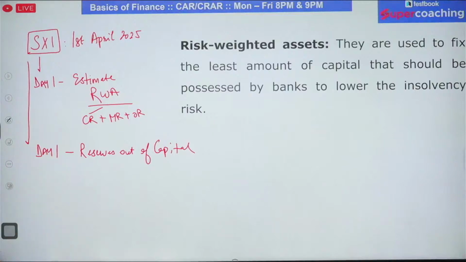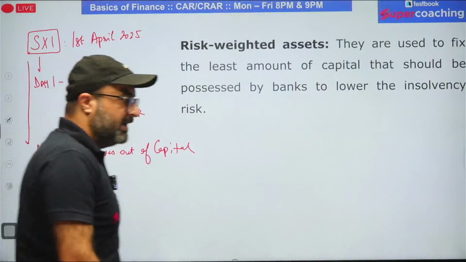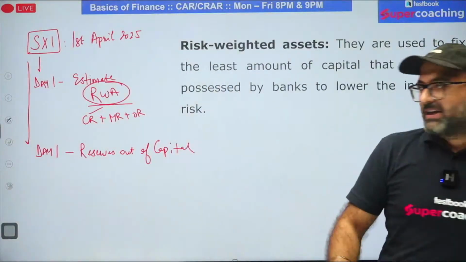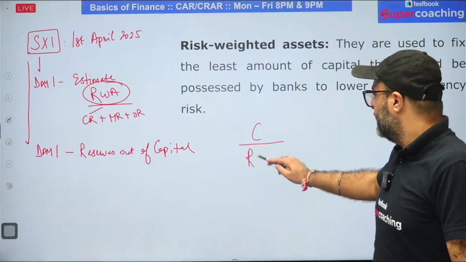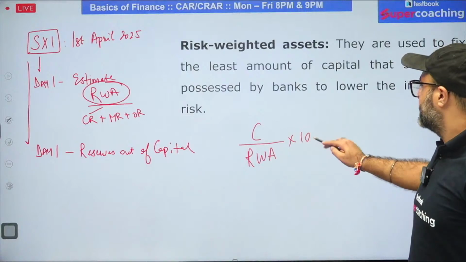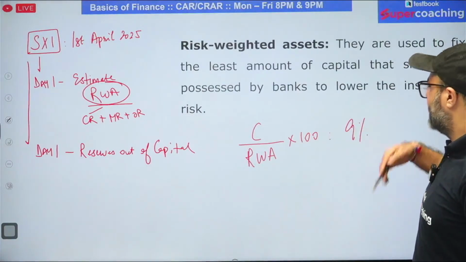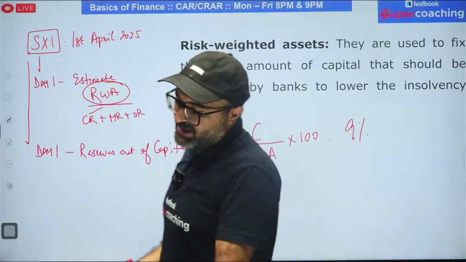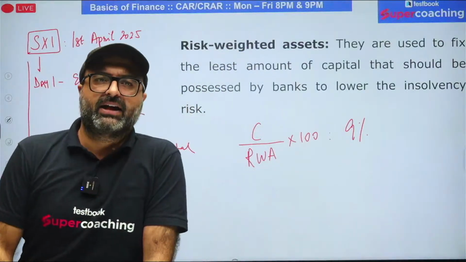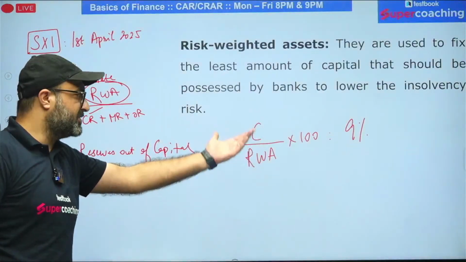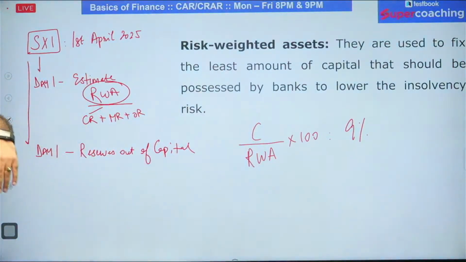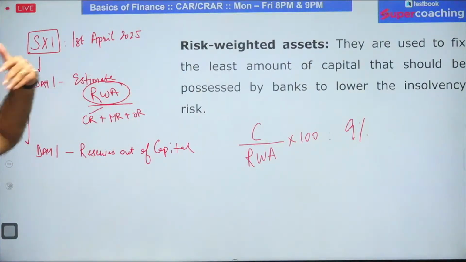So what this bank will do, first this bank will calculate RWA. Once the calculation of RWA is done, then from its capital, the bank will maintain a reserve so that the capital which is reserved from tier 1 and tier 2 capital should be at least 9% in India, and globally it should be at least 8%. And for a bank which is already running, they will be considering their earlier reserves. On the basis of earlier reserves, they will be calculating their expected losses or expected risk in the near future, and then they will be completing this calculation.